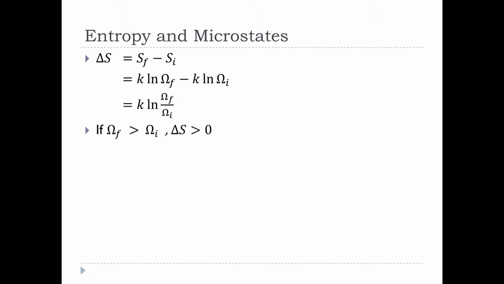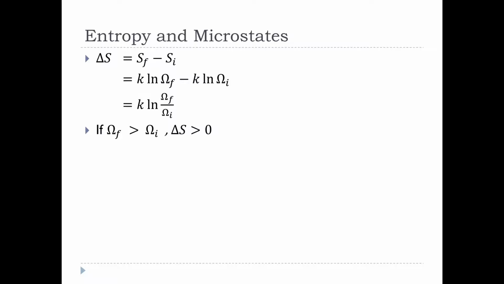And so we can think about this change in the entropy then as telling us about what's happening to the number of microstates. So if I have an increase in the number of microstates, so final is greater than initial, this is going to be a number that is greater than 1. The natural log of a number that is greater than 1 is a positive number. And Boltzmann's constant is a positive number. It's just a constant, right? So we end up with an increase in entropy. And so that's how you can connect this statistical definition of entropy to this idea of the microstates.